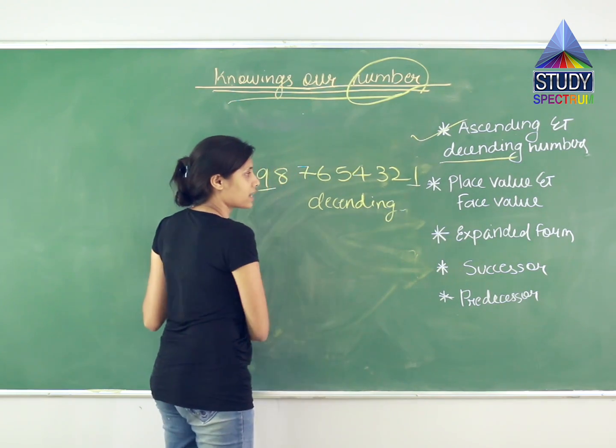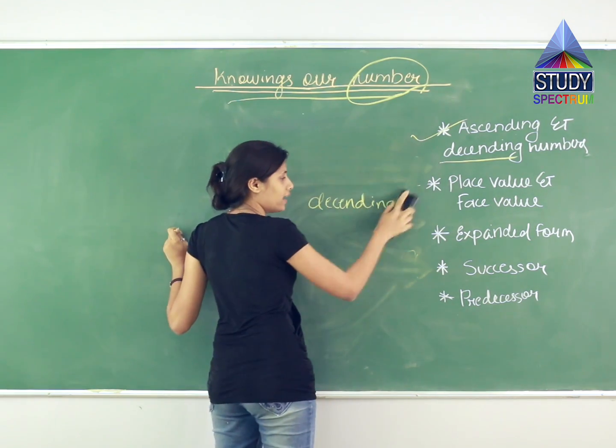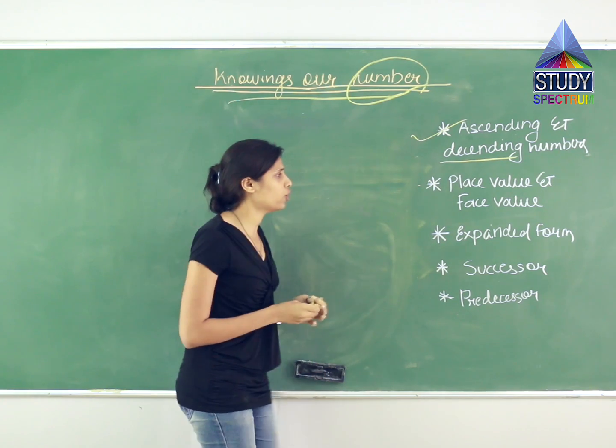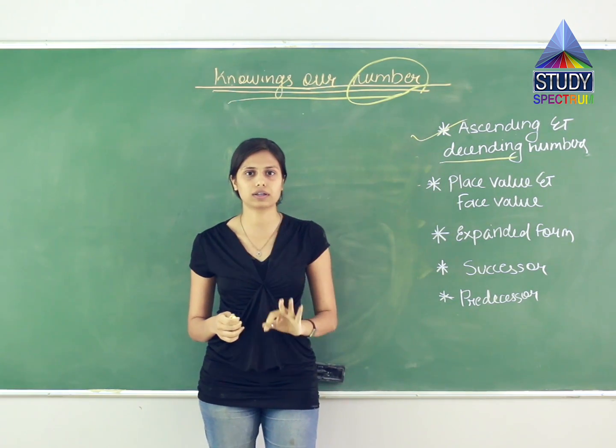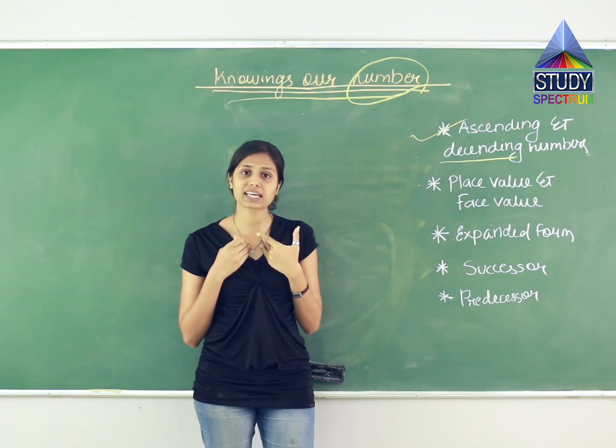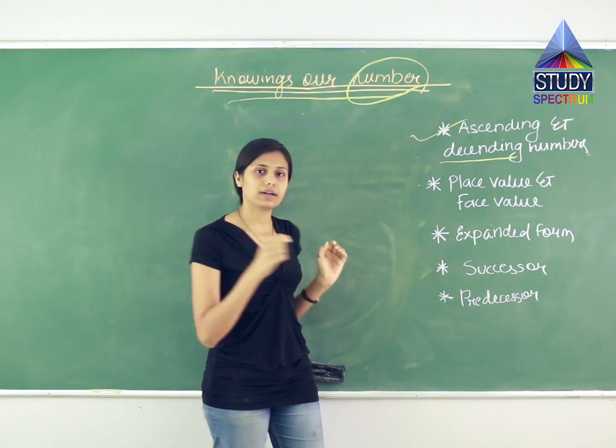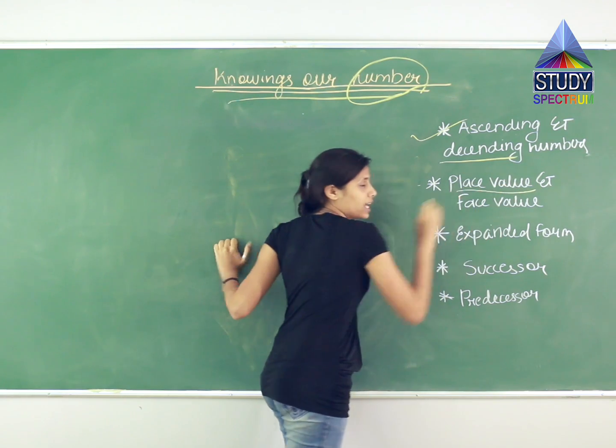Now let us understand what is place value and face value. What do you mean by place? If I say in my class I stand third, it means my rank is third. This is called place value.